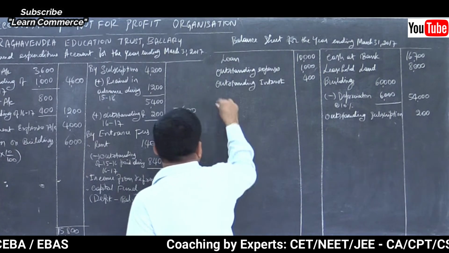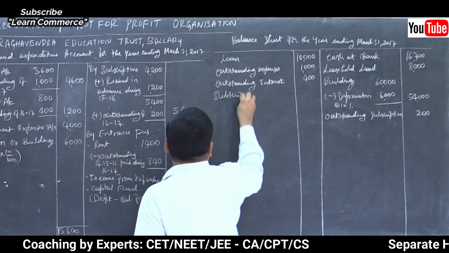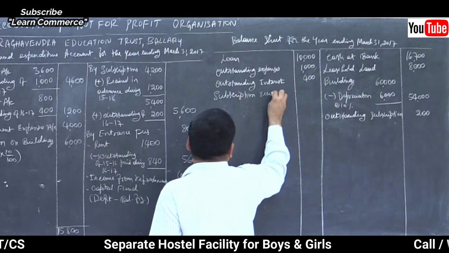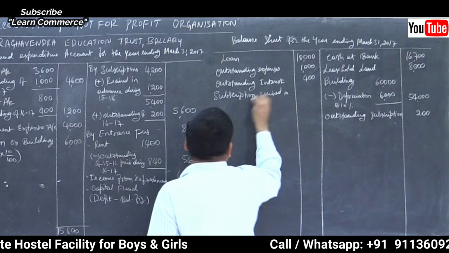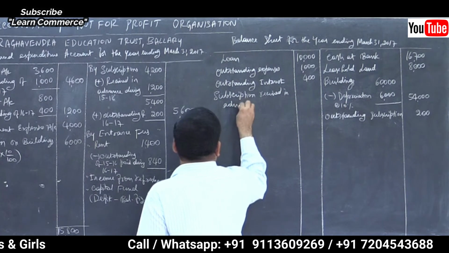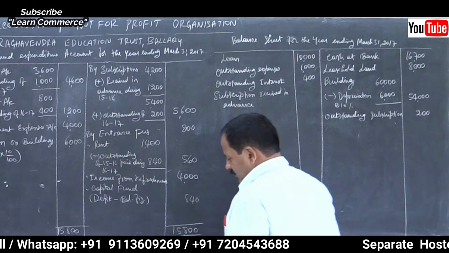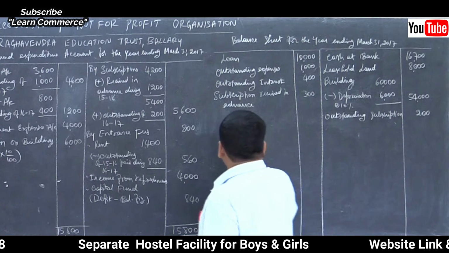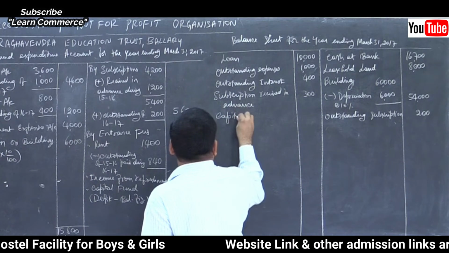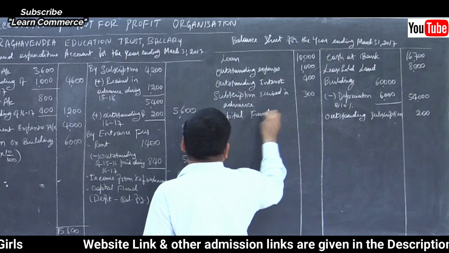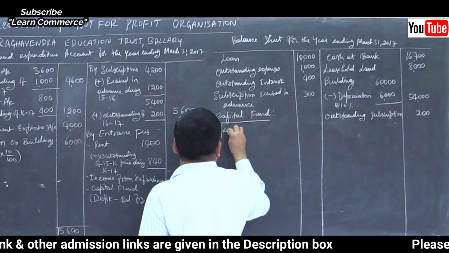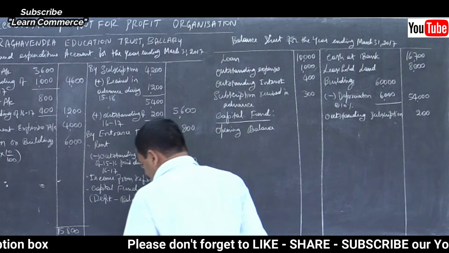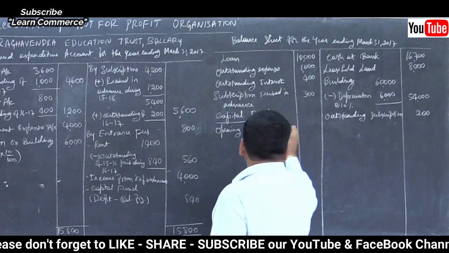Subscription received in advance. Next year's subscription we have received during the current year is our liability now. Subscription received in advance, income received in advance. How much is it? 300, right? Yes. Capital fund. Under that, opening balance. How much? 64,000. Refer opening balance sheet.